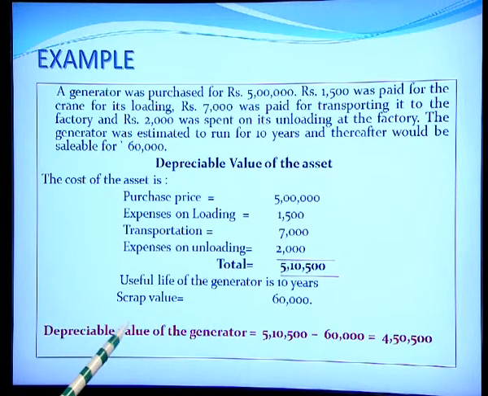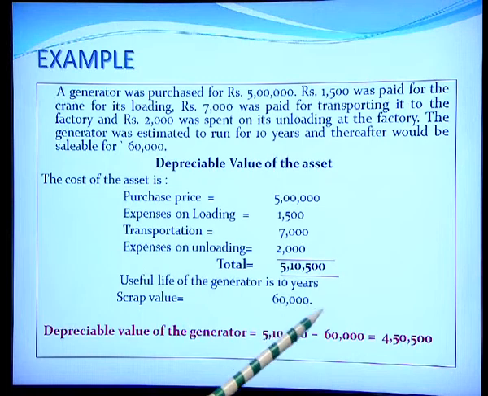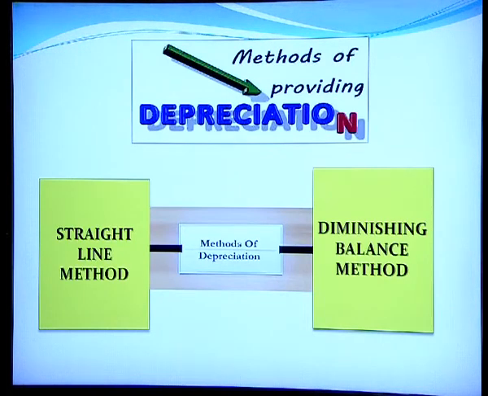So, the depreciable value of the generator would be the cost of the asset, that is 5,10,500 minus the scrap value, which is rupees 60,000. So, we get an amount of 4,50,500, and this becomes the depreciable value of the asset. Now, generally we follow these two methods of charging depreciation. First is the straight line method and the second is the diminishing balance method.